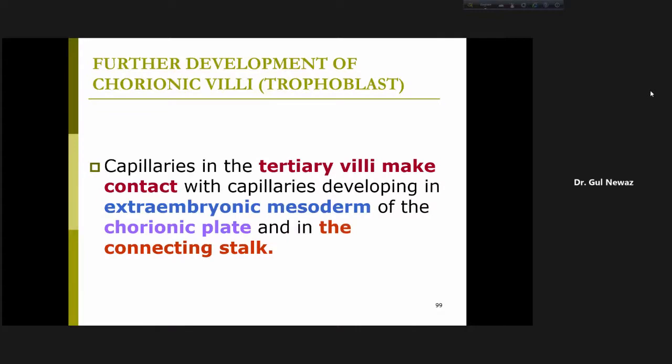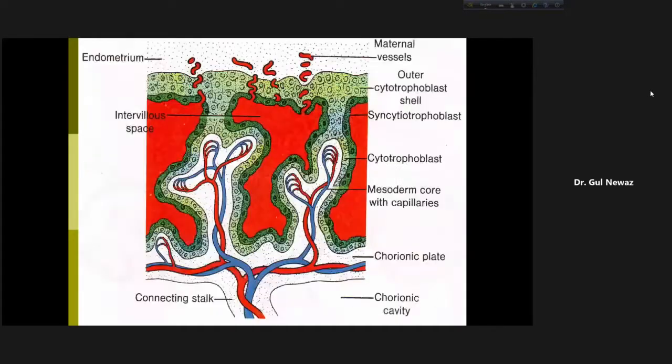Now, capillaries in the tertiary villi make contact with capillaries developing in extraembryonic mesoderm of chorionic plate and connecting stalk. I already told you that these capillaries in the chorionic villi make contact with the blood vessels formed in the chorionic plate, extraembryonic mesoderm, because here lies extraembryonic somatic mesoderm and here lies extraembryonic somatic mesoderm. This is the connecting stalk.